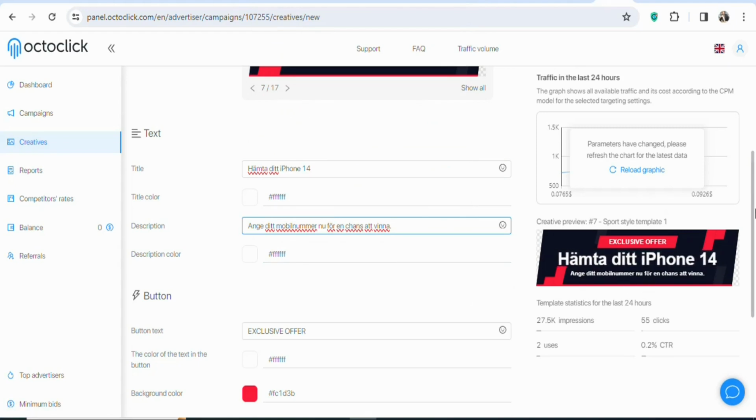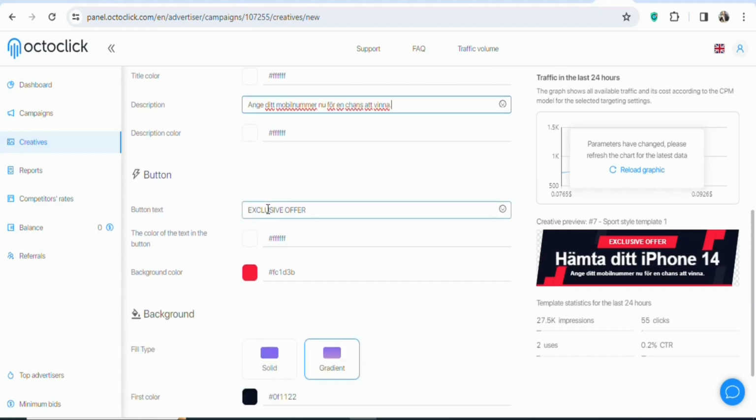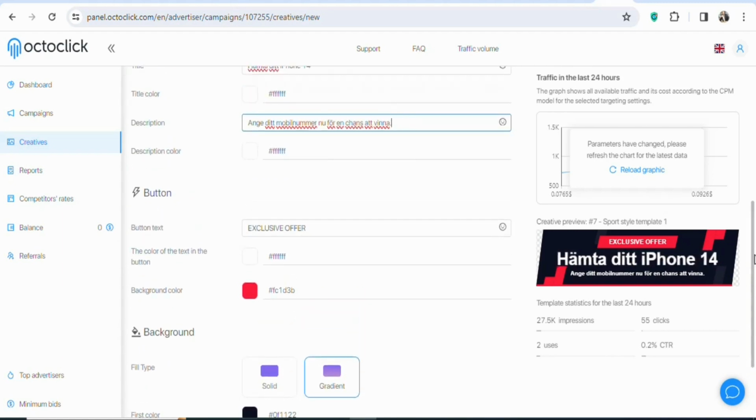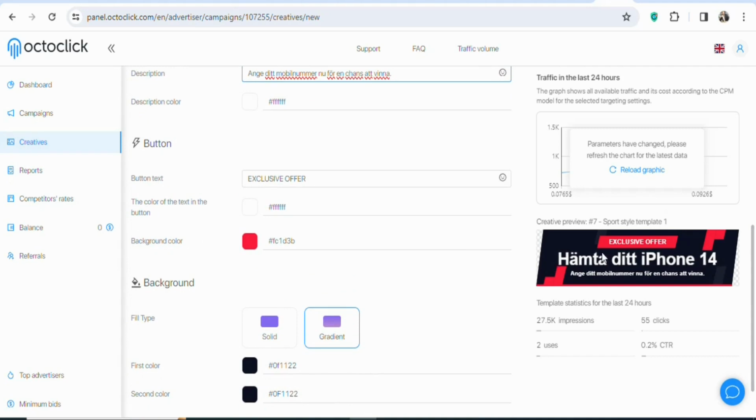Once that is done, you can see they have a text button. You can see exclusive offer. You can leave it like that, or you can scroll down and then enter more details. Once you have your template, you can see this is the preview of it, but the first one is exclusive offer, that is in English, and we are promoting to people who understand Swedish. So you have to copy this and then translate it to Swedish.